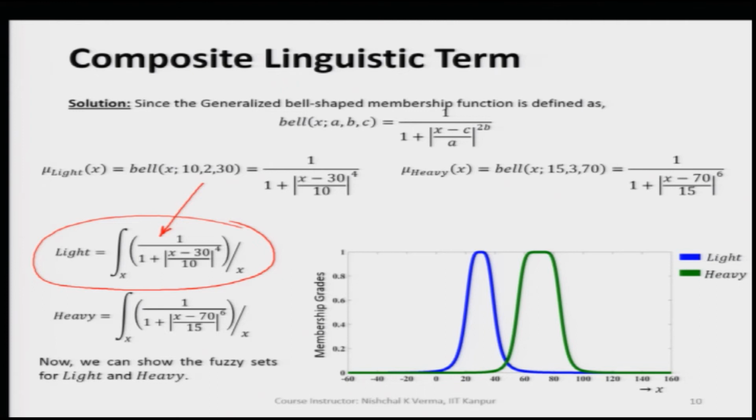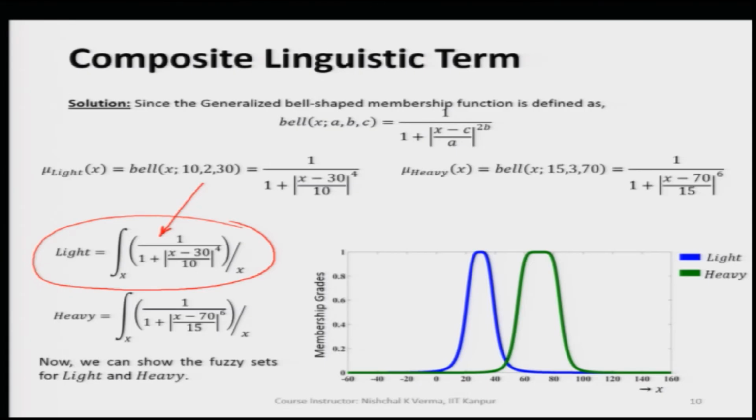So, we see that we have a bell shaped membership function for light and for heavy both, and we all know that the parameters given here for the bell shape are 10, 2, 30 in place of A, B, C respectively.